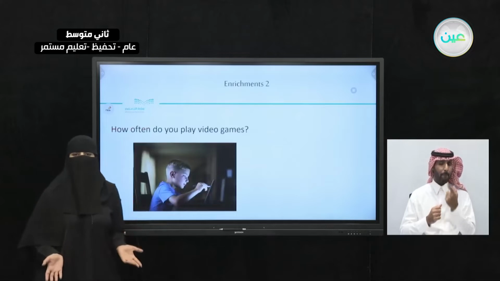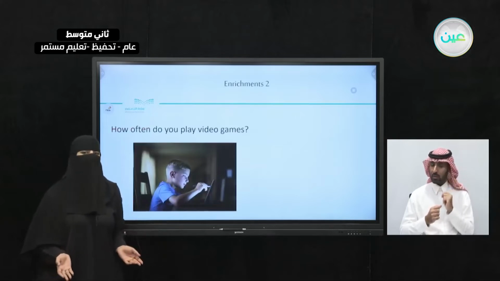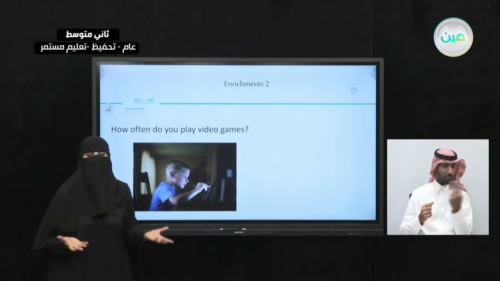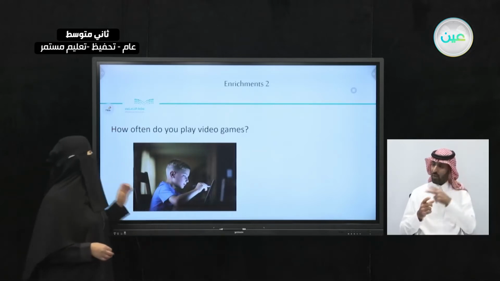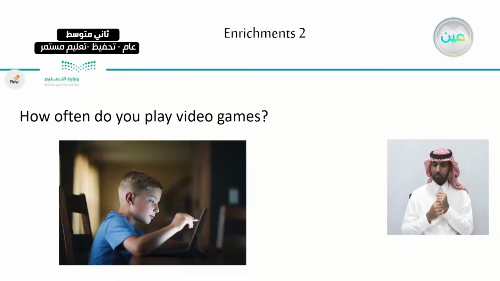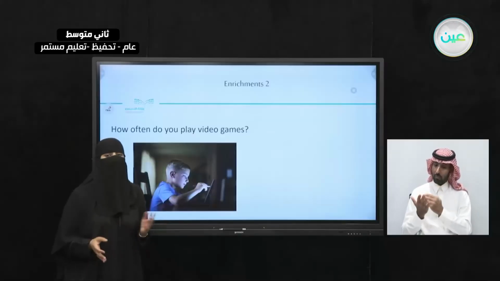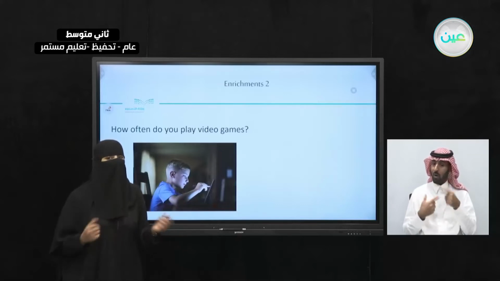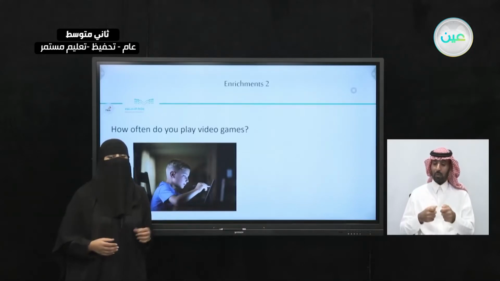Look at the picture. What can you see in the picture? What are the things around the boy here? What are the tools that you can see? Let's answer this question: How often do you play video games? It looks like in this picture, the boy is using his tablet to play a video game. But the question is, how often do you play video games? What could be a possible answer for this?